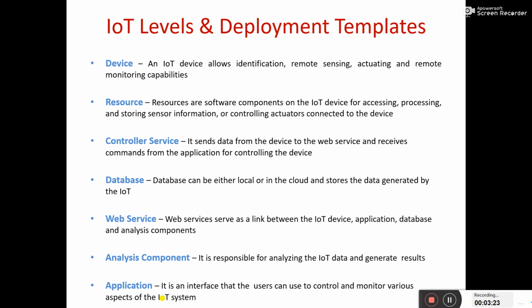Analysis components. It is possible to analyze the IoT data and generate results by means of the analysis component. Application. It is an interface that the user uses to control and monitor various aspects of the IoT system. Applications are various in the IoT field.